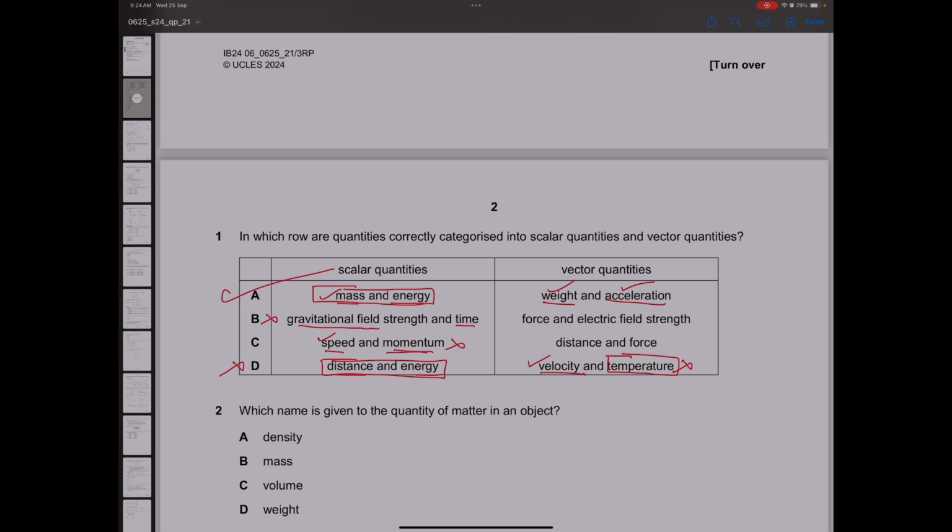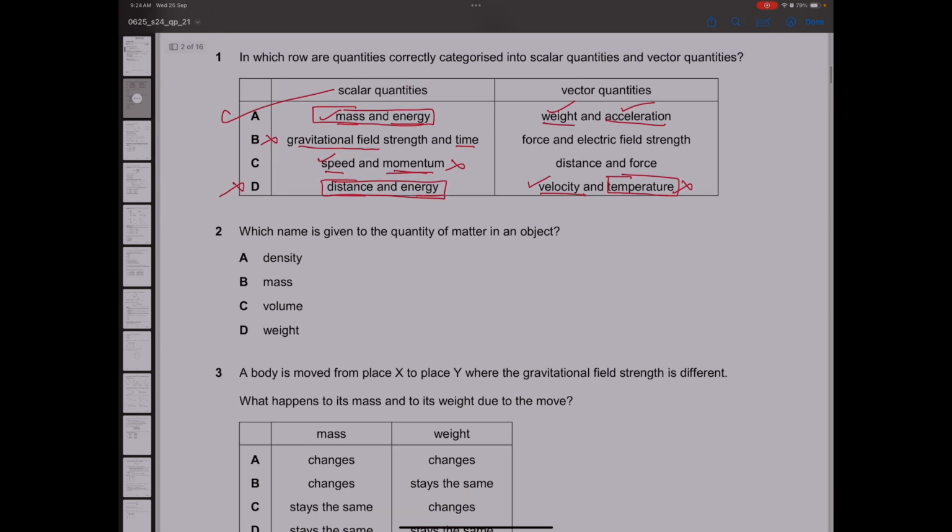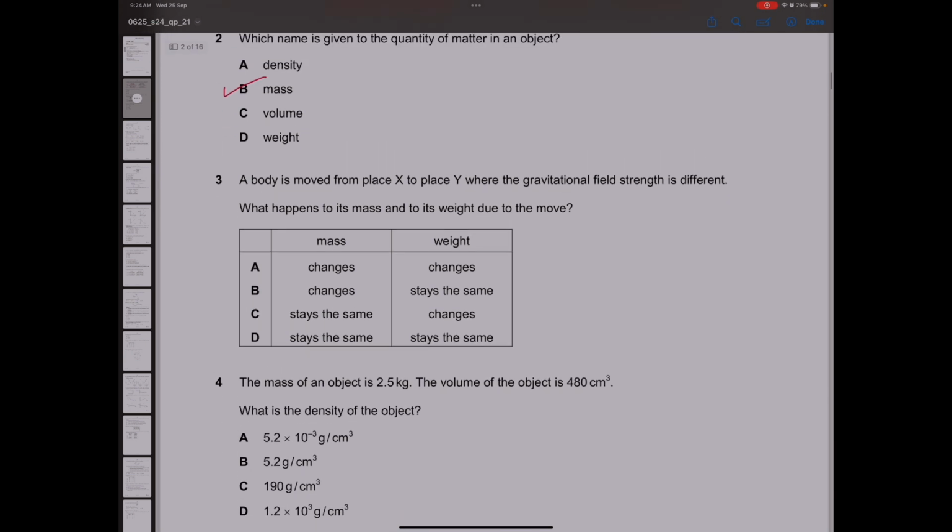Next question. Which name is given to quantity of matter? We know that amount of matter is given by mass, so option B will be correct. Next question. A body is moved from place X to Y where the gravitational field strength is different. So you can just assume you're moving a body from one planet to another planet. So we know that mass always stays the same. Mass is the amount of matter, it cannot change. So mass stays the same.